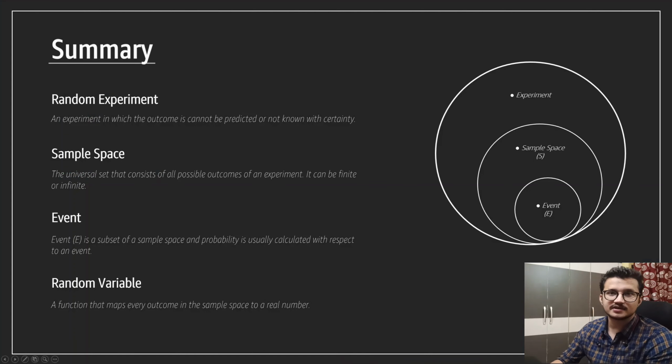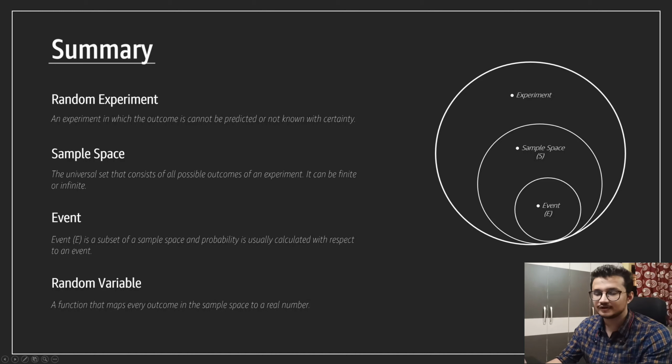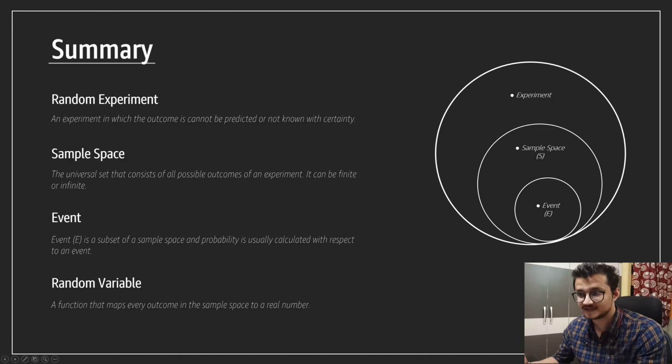So let's summarize all what we have learned so far. In this video, we learned about random experiment, the sample space, that is the universal set of all the possible outcomes. We learned about the event, or the specific outcome from all the outcomes that we have available, and then we learned about random variable, the types of random variable, and we also saw what PDF, CDF, and PMF mean, and how we can actually implement them in real life.